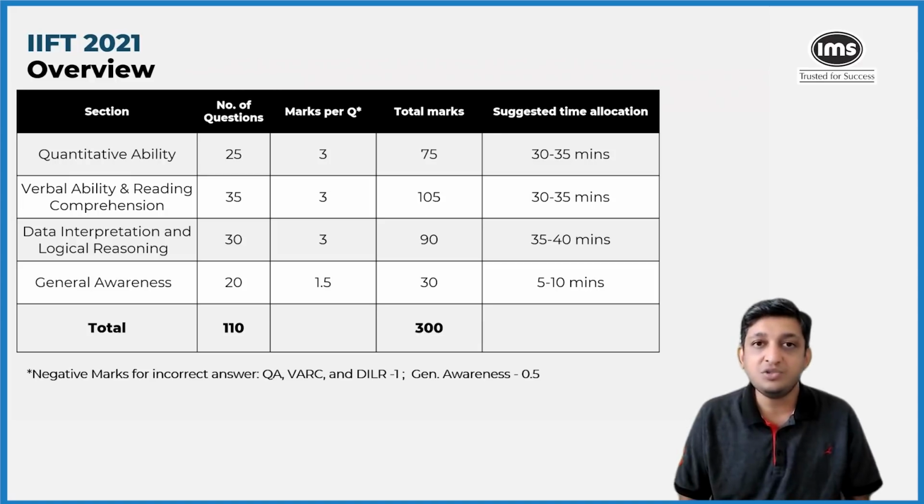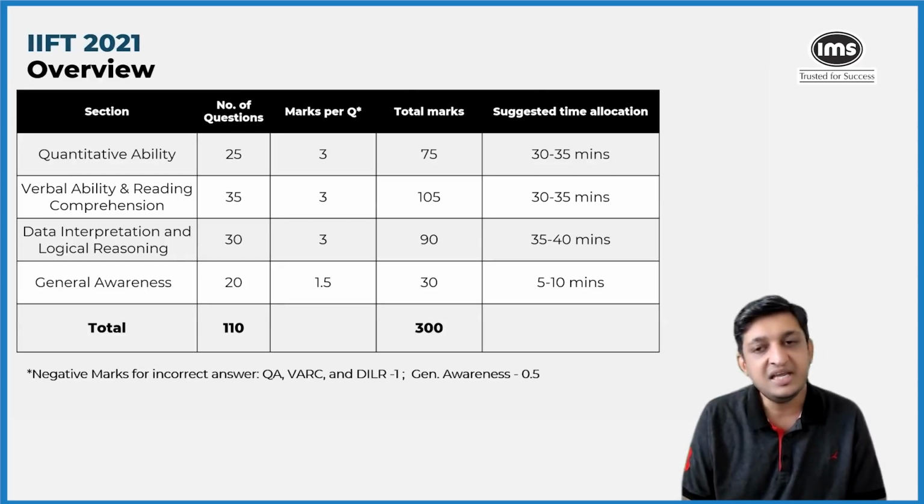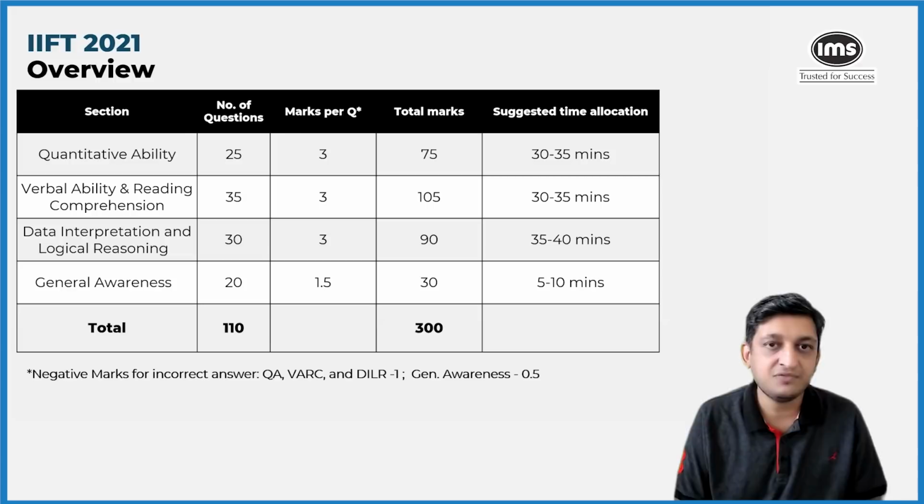If you have gone through our video on how to prepare for the IIFT exam, you would have seen the suggested time allocation, and it was more or less consistent with what we had discussed back then. Around 30 to 35 minutes for the 3 larger or major sections, and around 5 to 10 minutes for GK would have done the deal in this particular test. So the pattern was more or less consistent with what we had discussed earlier.